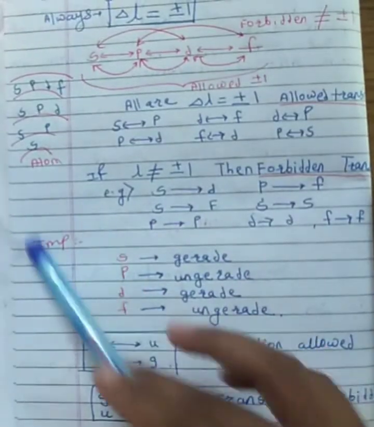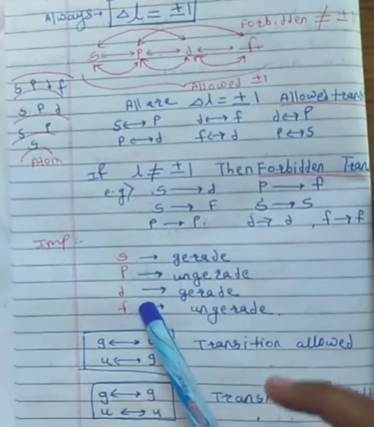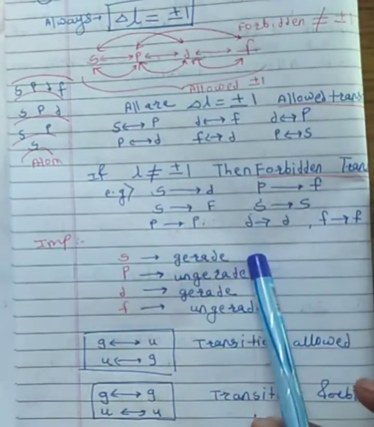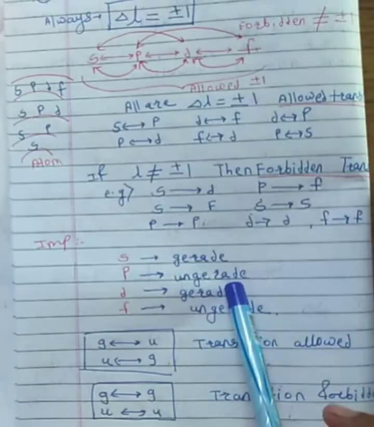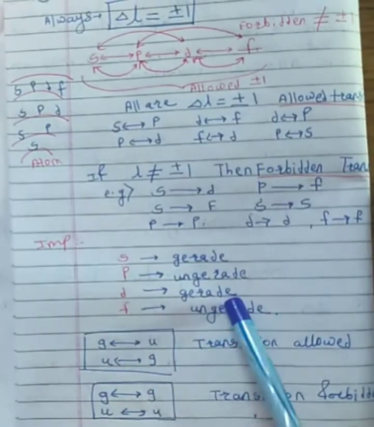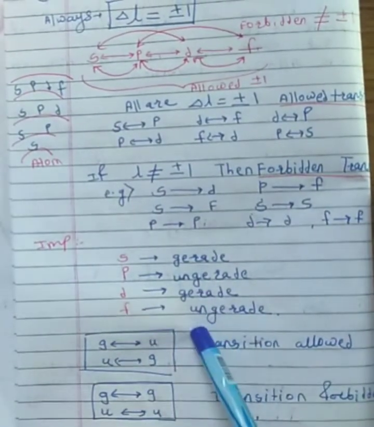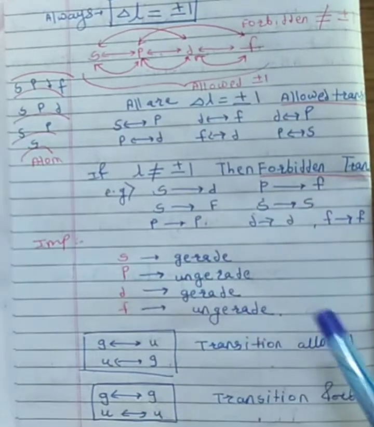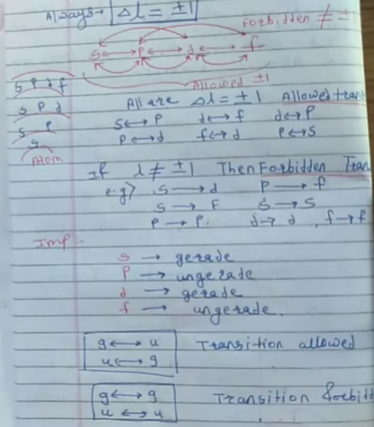Again, the next important point is, there are 4 orbitals, s, p, d, f. The s orbital is always considered as gerade, the p orbital is ungerade, the d orbital is gerade, and the f orbital is ungerade. All this concept of gerade and ungerade was already seen in TYBSc coordination chemistry.